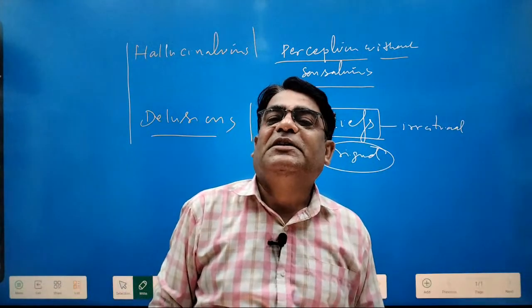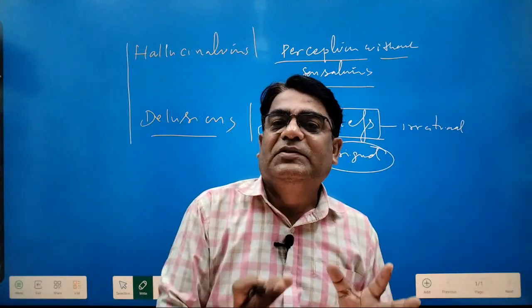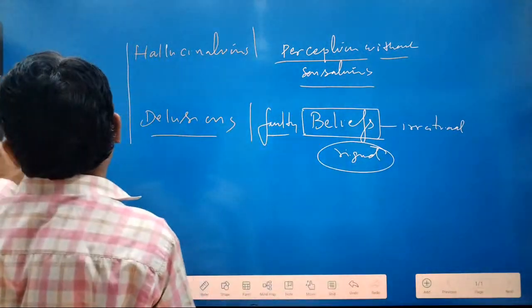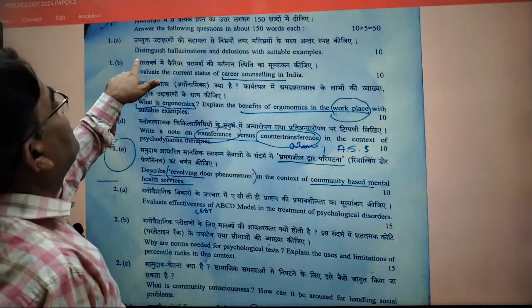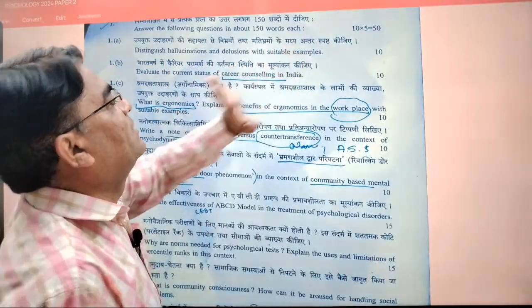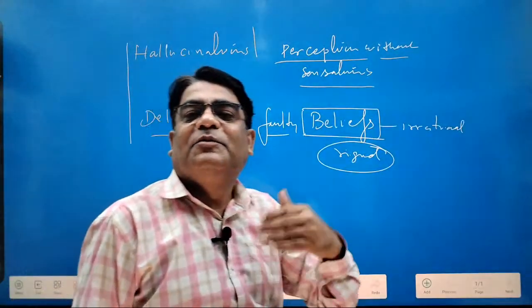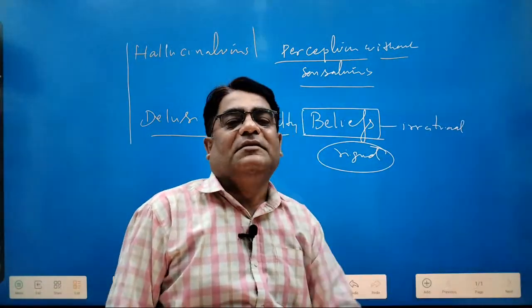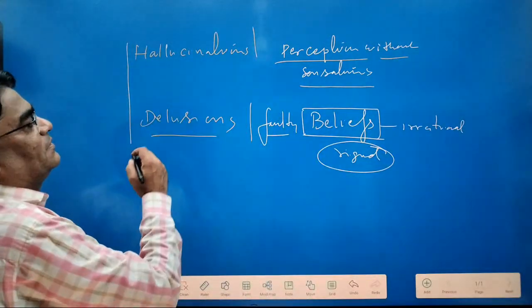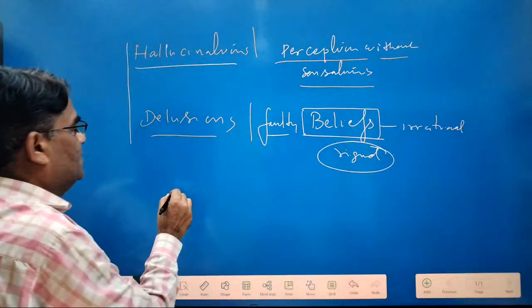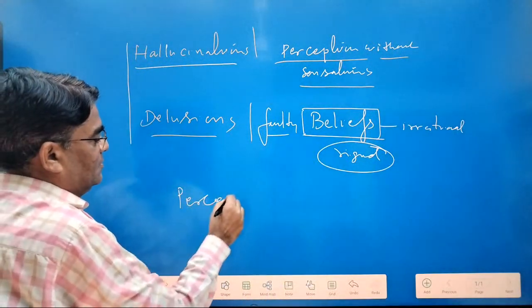Now again, come here. The question is distinguish. I am just telling you this to know about it. Have a look at that. Distinguish hallucination and delusion with suitable examples. So don't lose your track. Focus on distinction. What difference do you find? This hallucination is all about perception. See this thing, this perception.